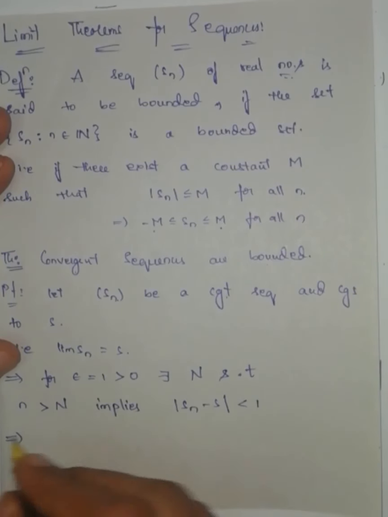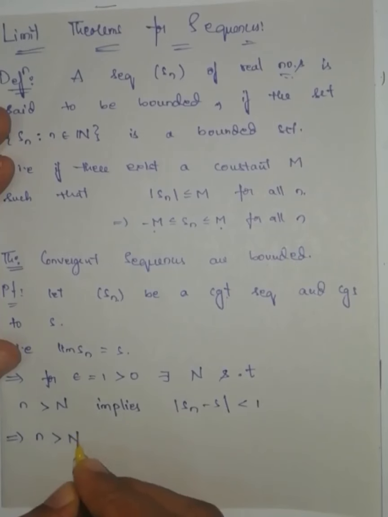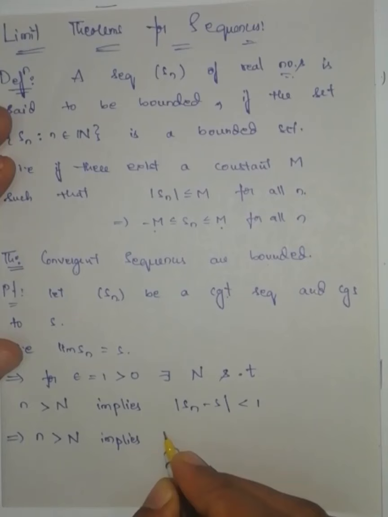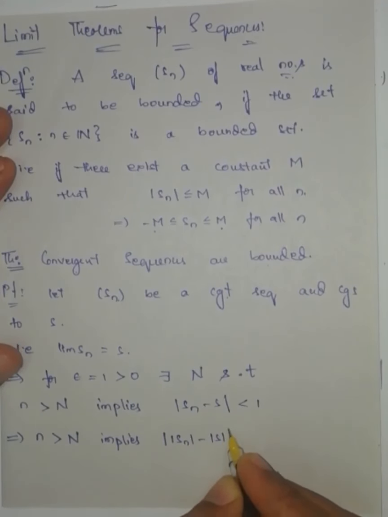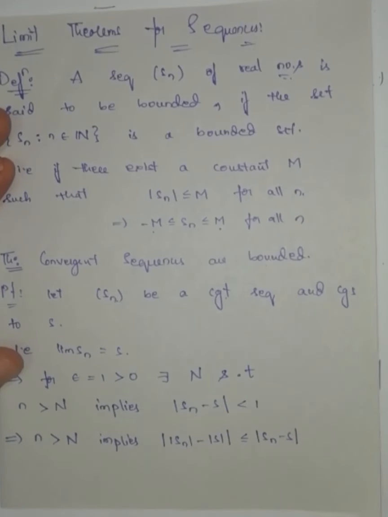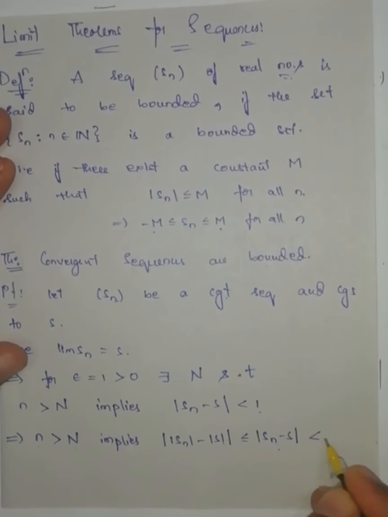This implies n greater than capital N implies, since we know that modulus of Sn minus modulus of S is less than or equal to modulus of Sn minus S. Before the starting of the first unit I have discussed these inequalities: modulus of A minus modulus of B is less than or equal to modulus of A minus B. And this one, for n greater than capital N, is less than 1 from the above.